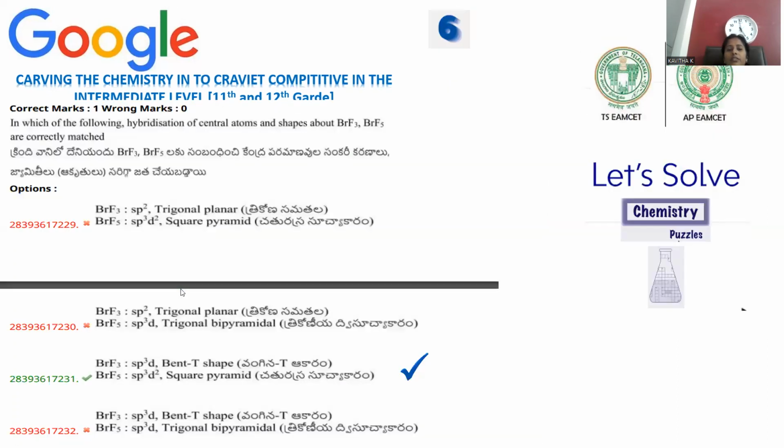Move on to question number 6, the last question of the session, collected from inorganic chemistry, especially related to chemical bonding, right? In which of the following are the hybridization of the central atoms and the geometry of the species bromine trifluoride and bromine pentafluoride correctly matched?